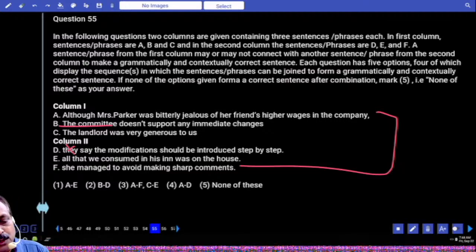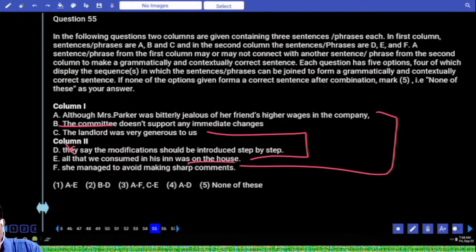All that we consumed in his inn was on the house. Underline the phrase on the house. On the house, have you heard of this any time? Imagine you visit a restaurant frequently. You develop a rapport with the owner of the restaurant. One day you have your dinner and are about to pay the amount for the dinner you had. The owner says, no, today it is on the house. Means what? You don't have to pay, I am going to bear the expenses.